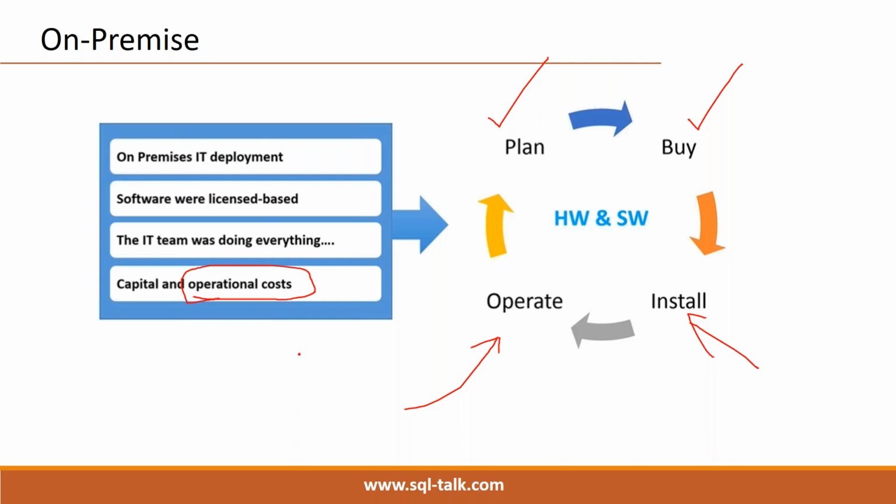Fewer resources are enough, so there is no need to hire various teams. One or two Azure administrators are enough, and if it is 24 by 7, three Azure administrators are enough to handle the resources. That means capital expenditure is very low, and operational expenditure is also very low. Both expenditures are reduced for us.